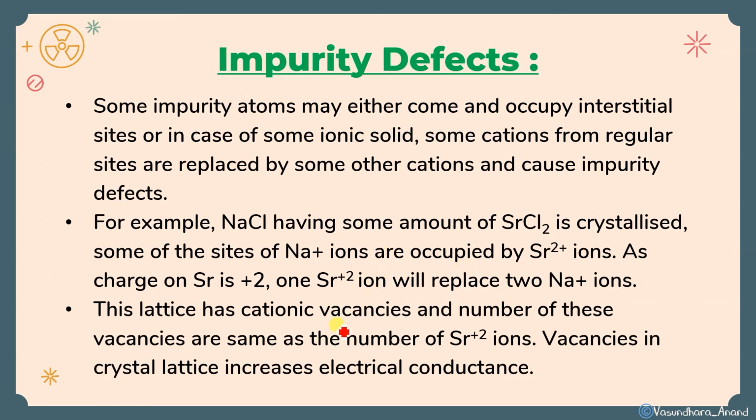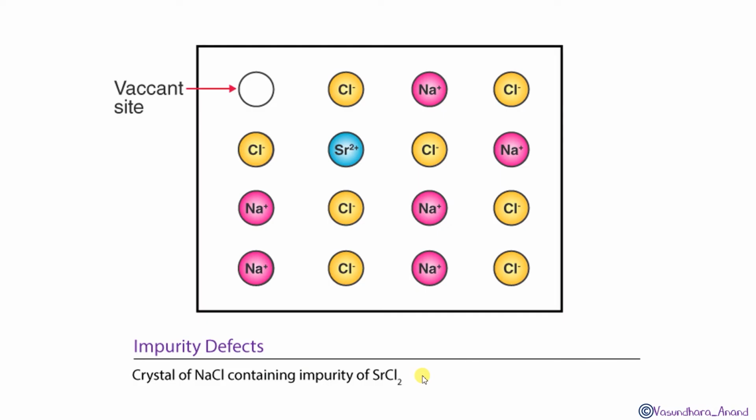This lattice has cationic vacancies, and the number of these vacancies is the same as the number of Sr plus 2 ions. This is the point to learn. I'm telling you how it is. Vacancies in the crystal lattice increase electrical conductance. What is the reason? See, this is the thing.